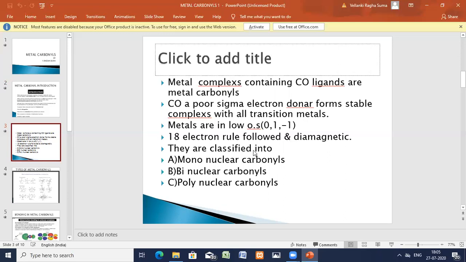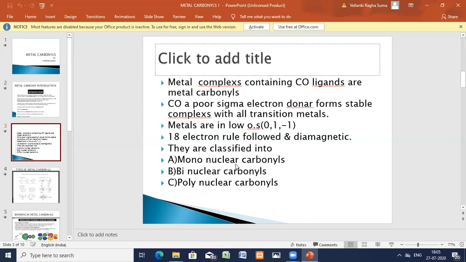Basically, these are classified into mononuclear, binuclear, and polynuclear carbonyls. So what are the mononuclear carbonyls? The mononuclear carbonyls are the carbonyl compounds which contain one metal atom per molecule. One carbonyl compound contains one metal atom. Those are mononuclear carbonyls.